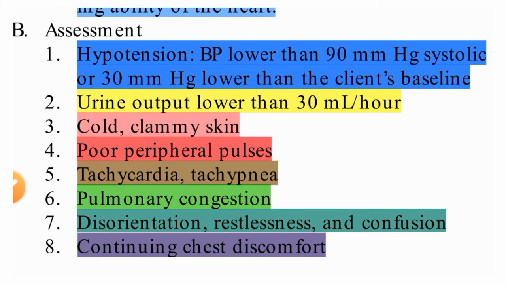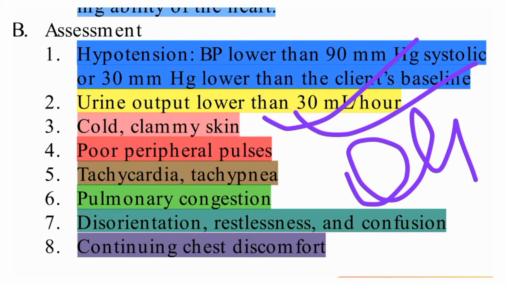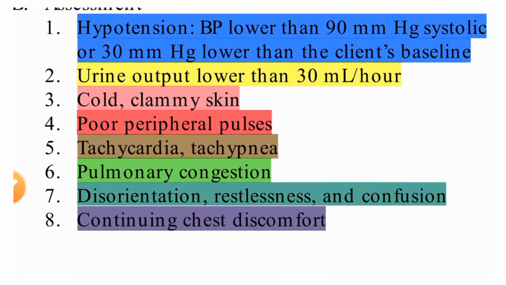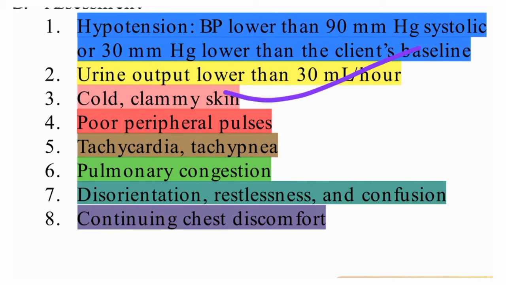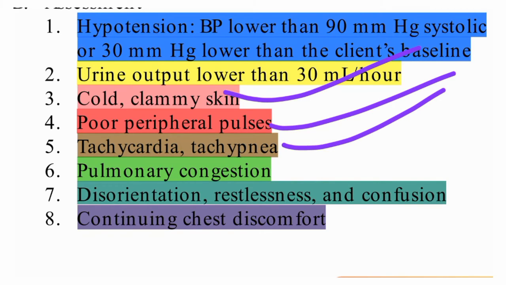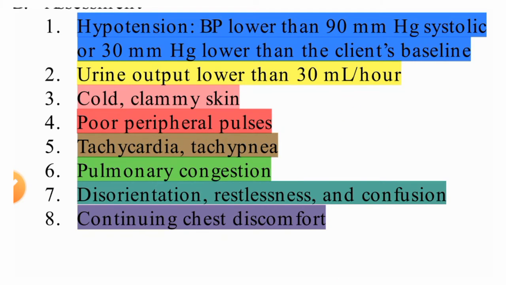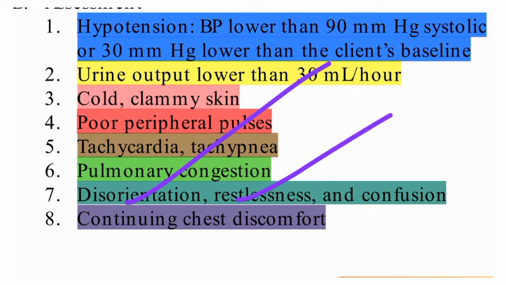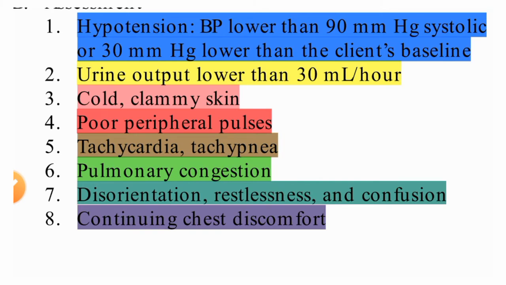Okay, urine output, if it is less than 30 ml, then oliguria will be there. So we should assess whether the client is able to pass urine more than 30 ml or less. So this we need to watch. Then cold clammy skin, poor peripheral pulses, tachycardia and tachypnea will also be there. And pulmonary congestion. In this condition pulmonary congestion is very important, because pulmonary edema will be there. Disorientation, restlessness, confusion, continuing chest discomfort will be there. So these things we need to watch.